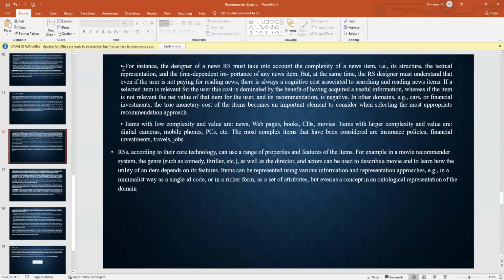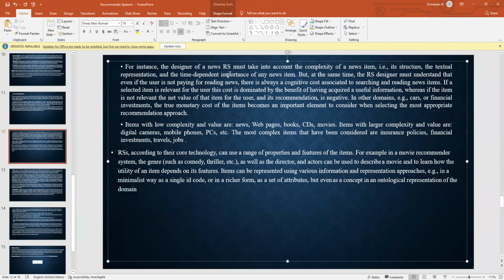For instance, the designer of a new recommendation system must take into account the complexity of a new item, that is, its structure, its textual representation, and the time dependent importance of many items.